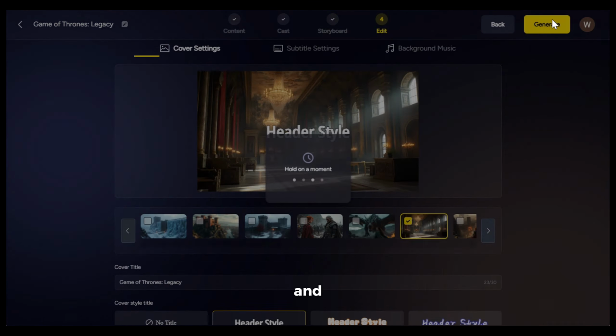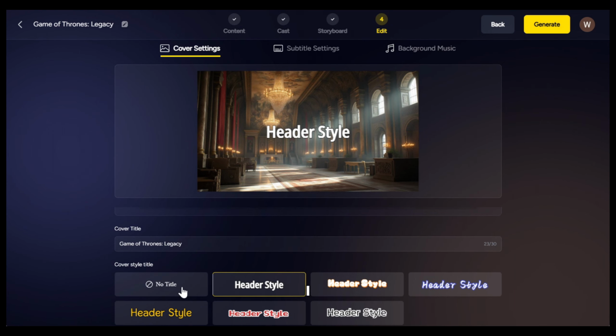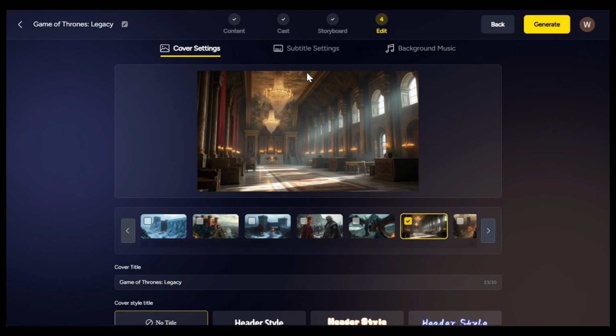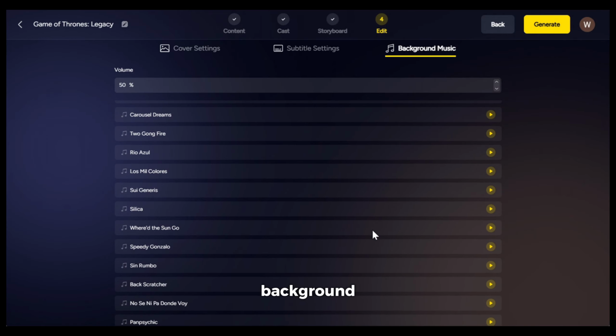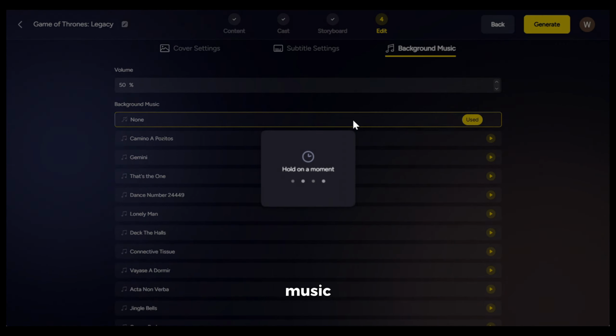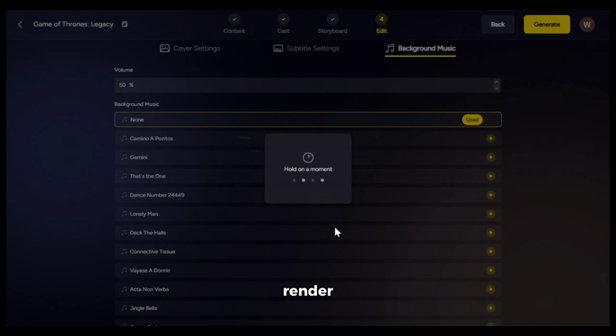So click on next, and then from here, you can select a cover image if you want, change the title and the font. I will just keep everything at default. Next, in the subtitle section, you can select a subtitle style. I will choose none because there are no voiceovers in the video. Next, in the background music section, you can select background music if you want. I will just choose none and click on generate, and it will start to render everything together.